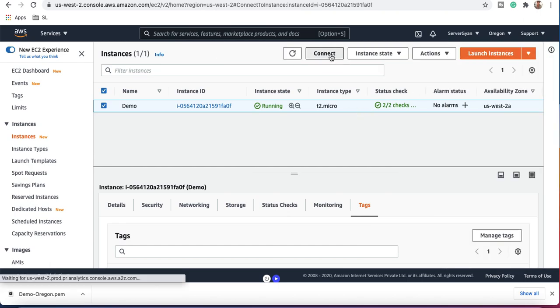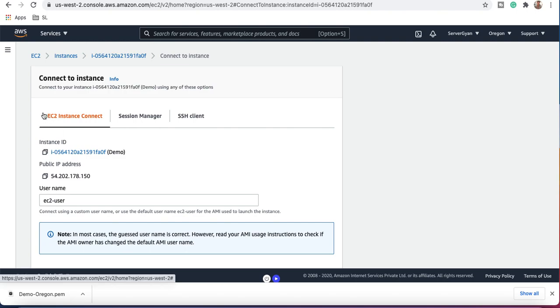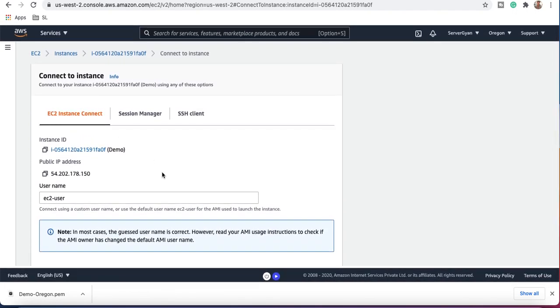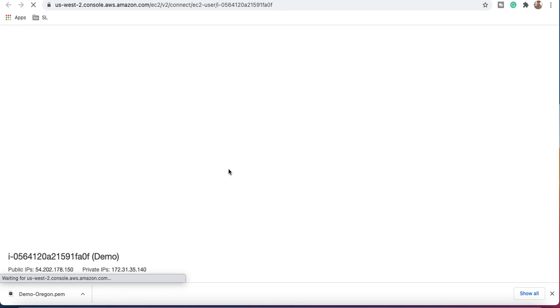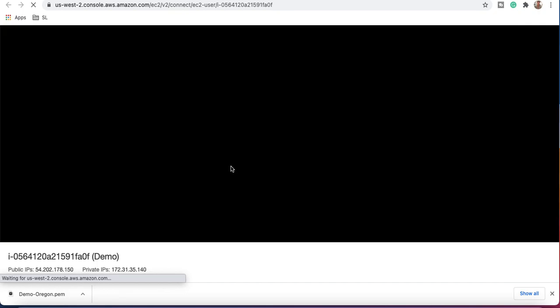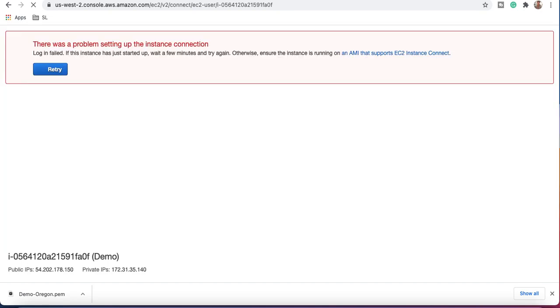Okay, for connecting, in the all-new dashboard we can connect through EC2 Instance Connect. Obviously, we are going to have the EC2 user and other components here. So if we hit connect here, this is a similar feature to what we use for AWS, but guys, keep this in mind. If our machine is recently created, it can take up to 5 to 10 minutes to initialize it. So as we see, login failed: the instance has just started up, wait a few minutes and try again.